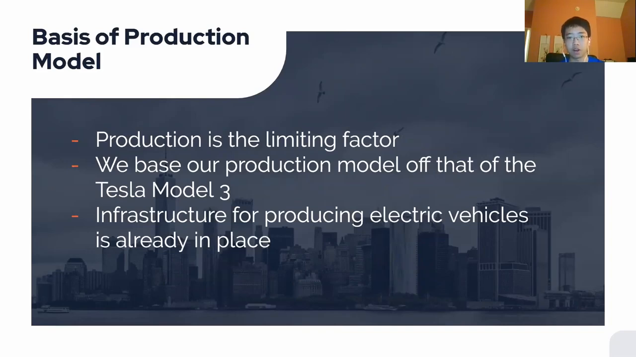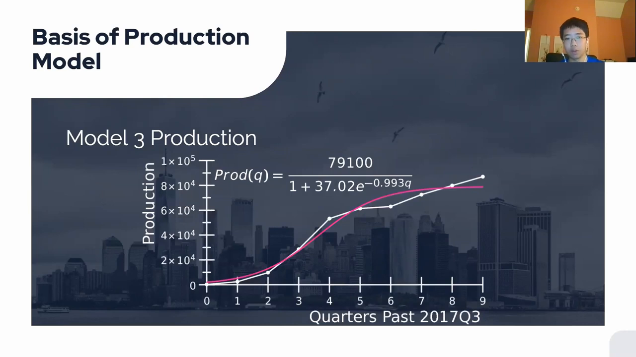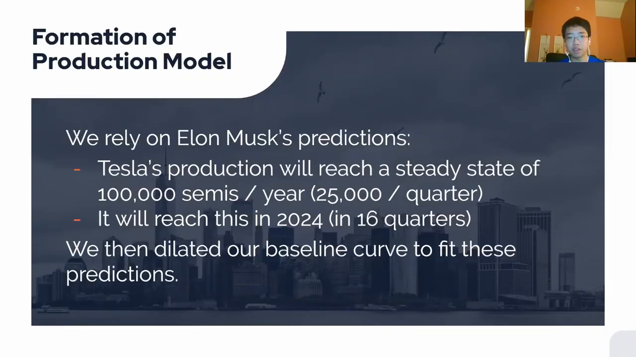And so to produce our production model, we looked at the production of the Tesla Model 3. We felt the Model 3 was the most appropriate because when Tesla was working on it, it already had infrastructure for producing electric cars in place, just like a lot of these companies already have infrastructure in place for producing the electric semi. So we took the quarterly production of the Model 3, performed logistic regression, and came up with what we call a baseline function for our model. Now this baseline function is for the Model 3, and we want to predict the production of electric semis.